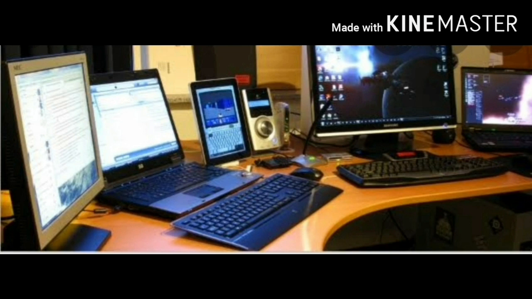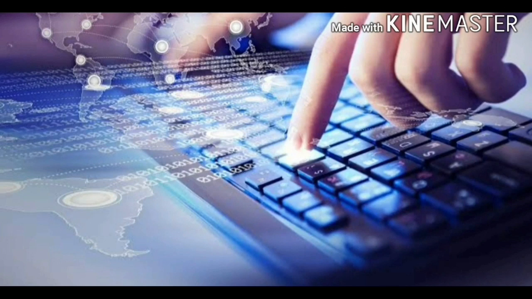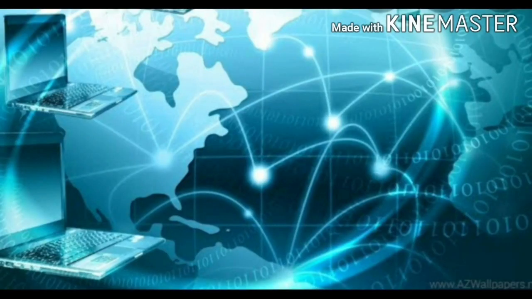A computer system includes software and hardware together to make it perform the required task. Software is a collection of instructions and related data that tells a computer what to do and how to do it.